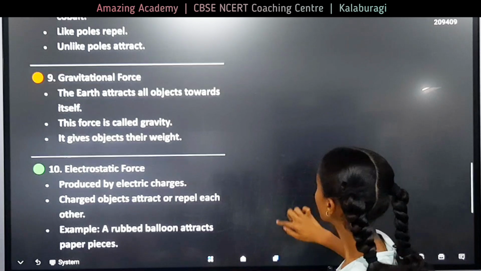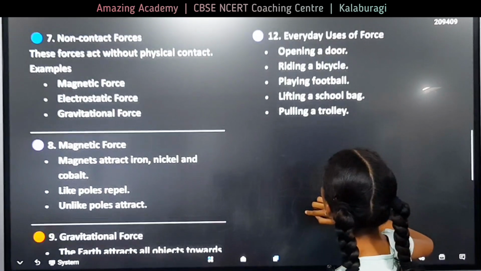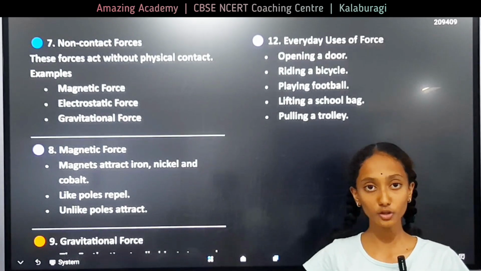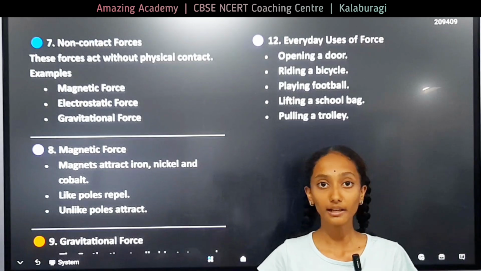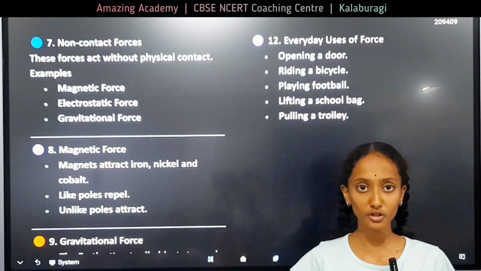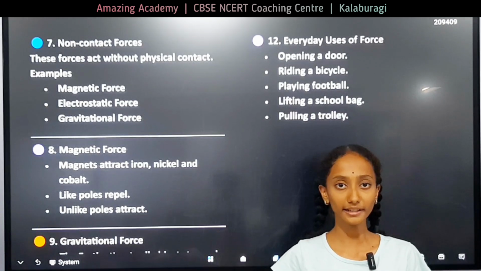And last topic of our class, everyday uses of force. We use forces everywhere in our everyday day-to-day life. Lifting, pushing, kneading, eating, writing, etc.